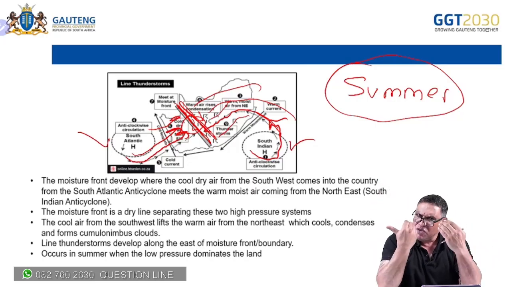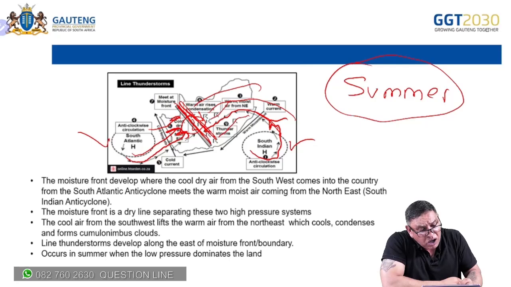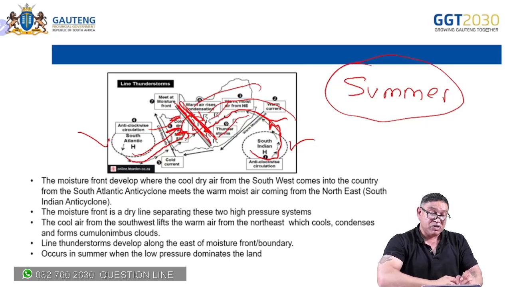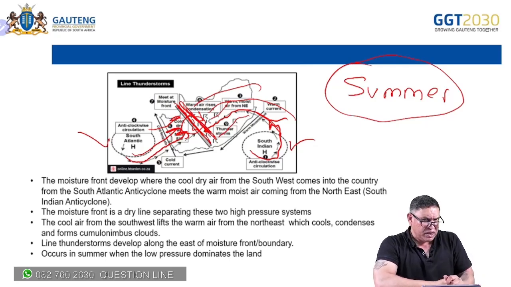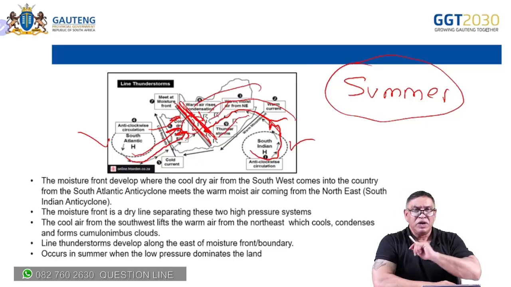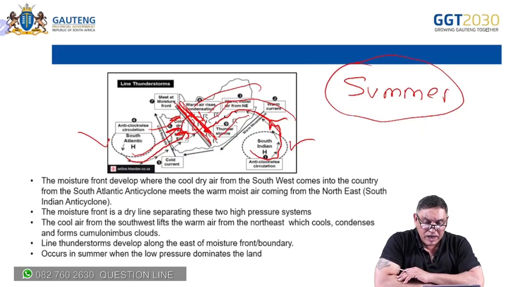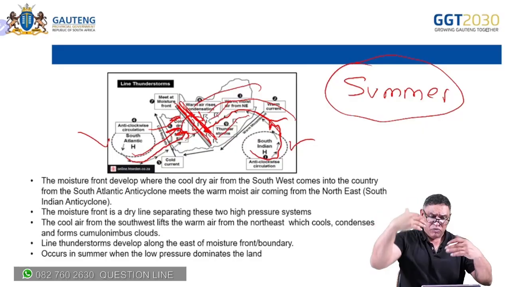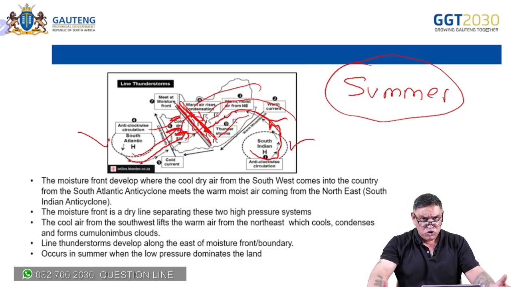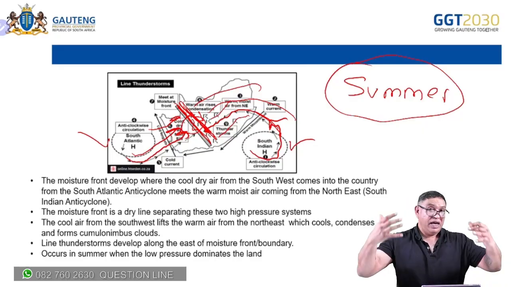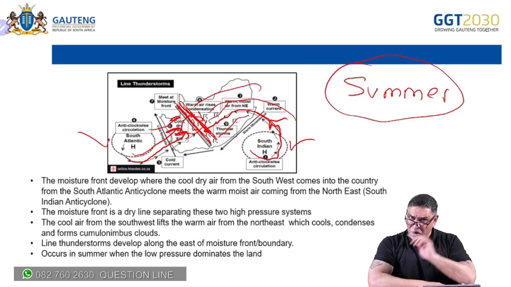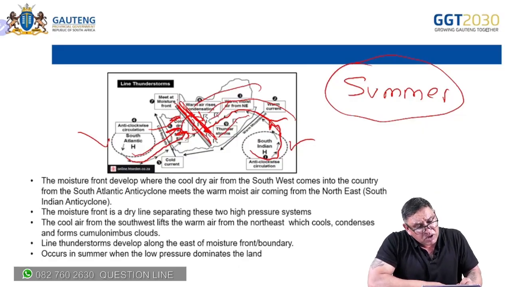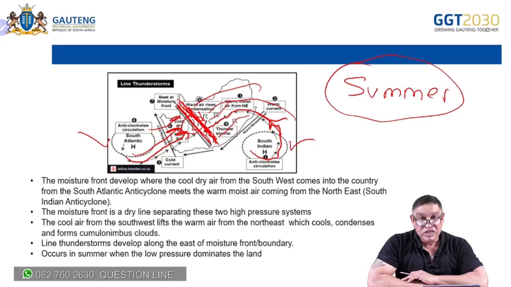You're going to have massive condensation along the moisture front, but on the eastern section. Why on the eastern section? Because that's where the moisture is. Moisture is going to be uplifted, and all of a sudden you're going to have huge cumulonimbus clouds and line thunderstorms. They are called line thunderstorms because they occur along the moisture front. And that's your line thunderstorms.